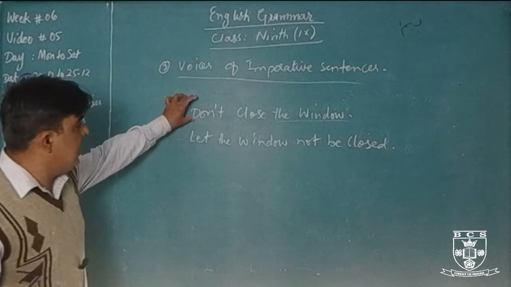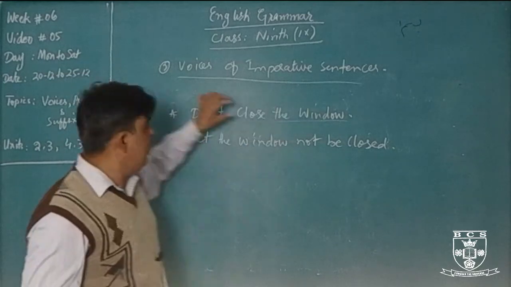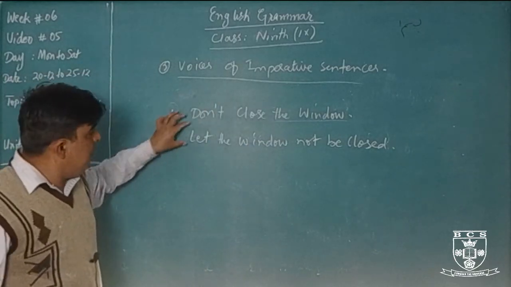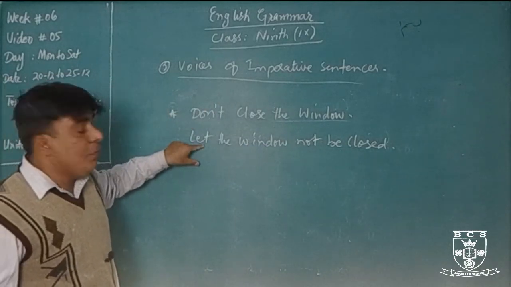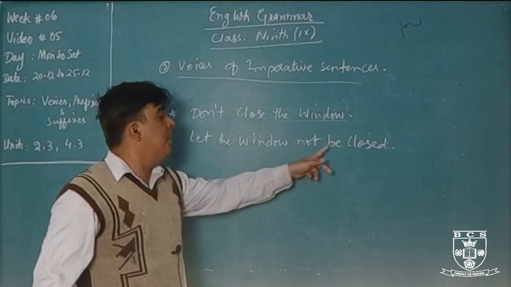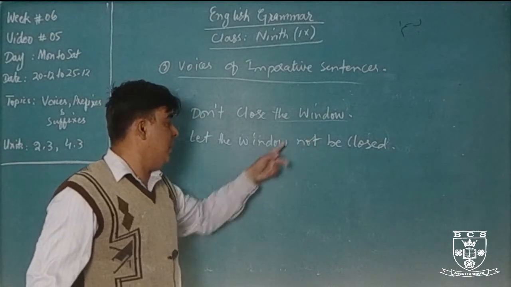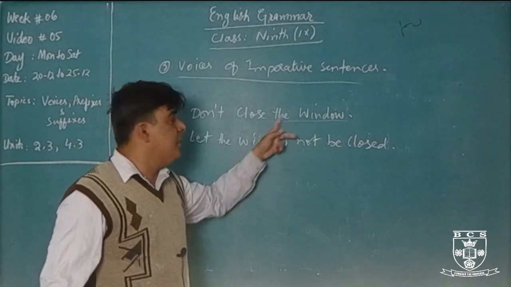Okay, if there is a sentence of forbade, and we are using don't, we will make the passive voice. First of all we use let, after that we use the object, and we will use not between be and the object. When the object comes here, there will be subjective case.